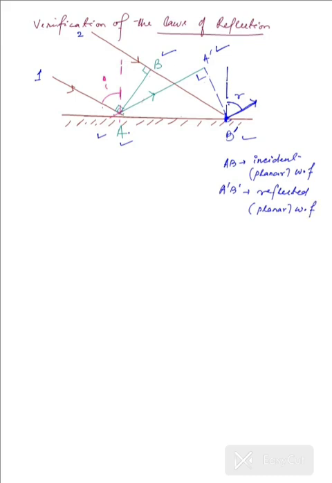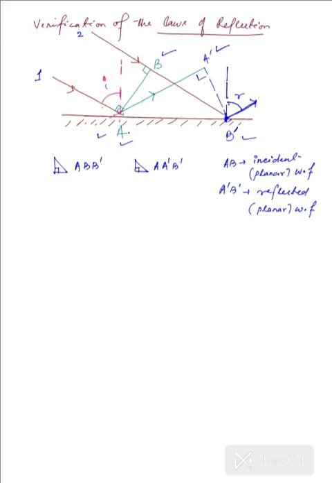Now as we can see, those wave fronts are obviously perpendicular to the propagation of the rays. So we have two right angle triangles over here. We have a right angle triangle ABB dash, and we have another right angle triangle AA dash B dash.